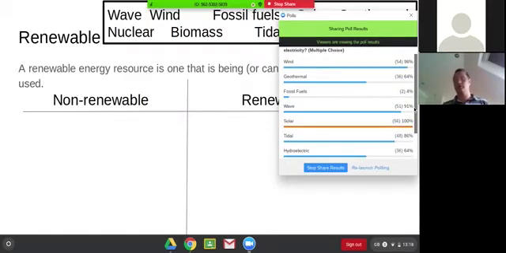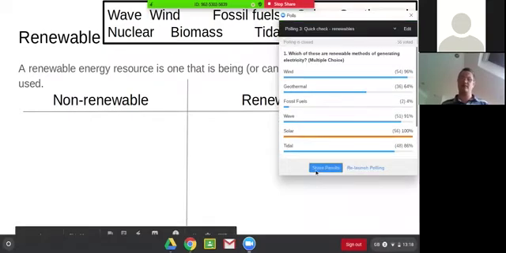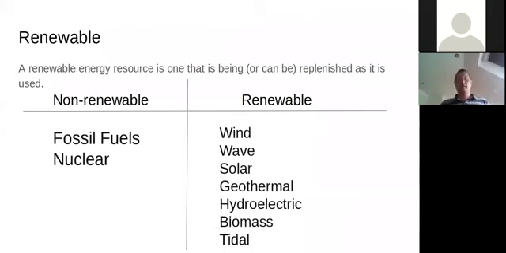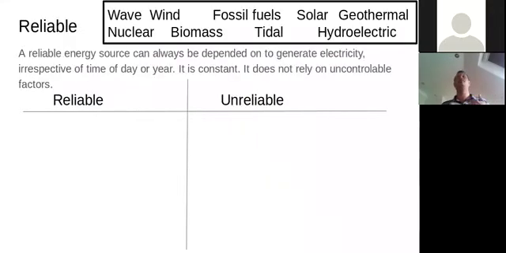And all of you pretty much recognized fossil fuels are not renewable. It takes millions of years to generate fossil fuels, and we are using them up way faster than we are creating them. Okay, so here it is broken down for you. We've got 2 of them that are not renewable and 7 of them that are renewable. So renewability is an important thing which we need to think about when we're thinking about how we're generating our electricity. But another really important thing we need to think about is reliability. A reliable energy source you can be depended on to generate electricity, irrespective of what time of day it is or what time of year it is.